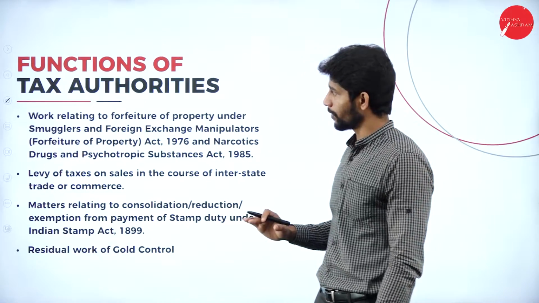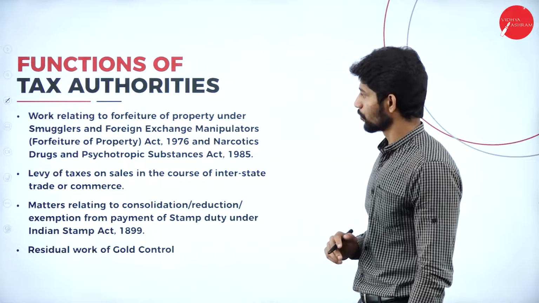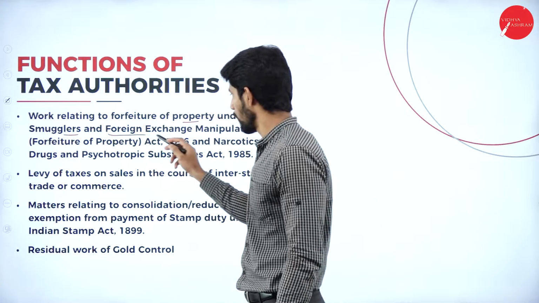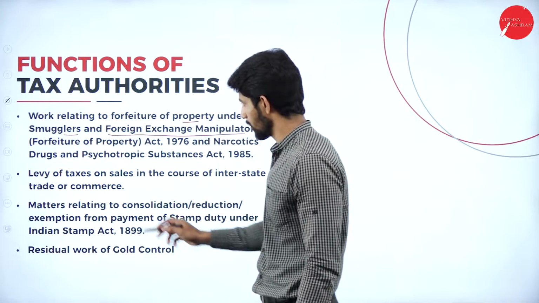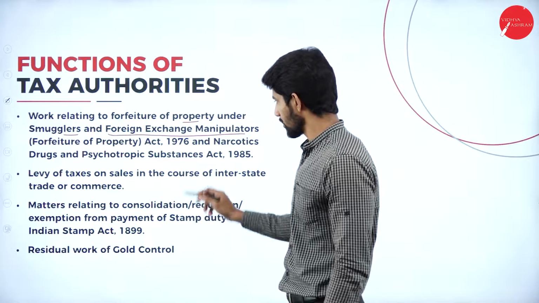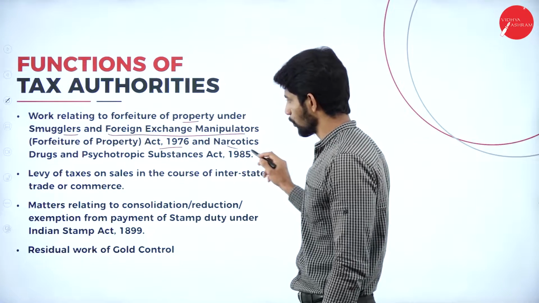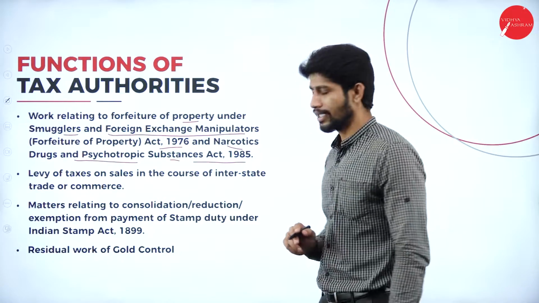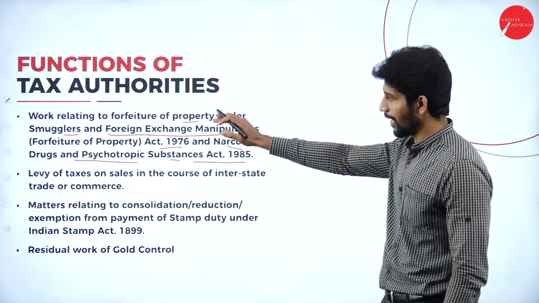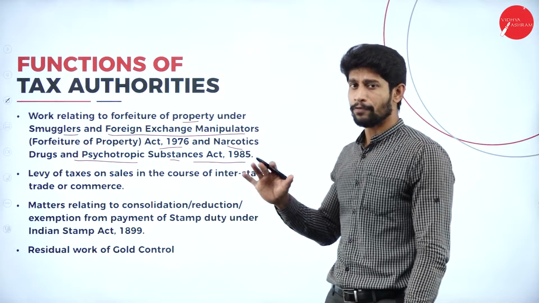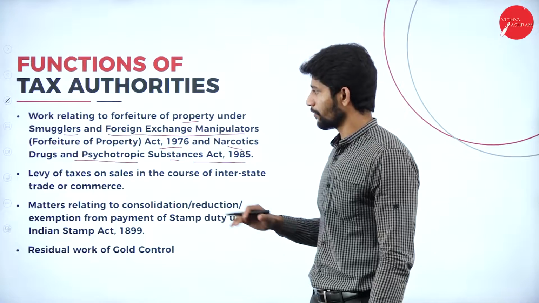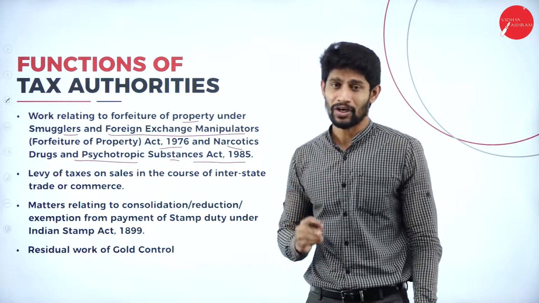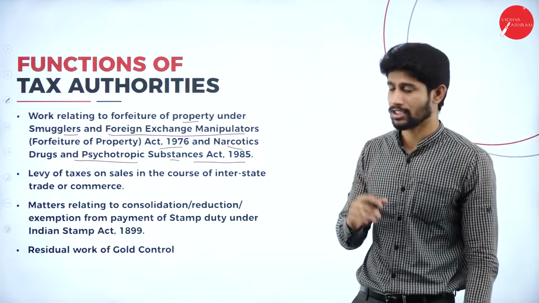Next, moving further, work relating to forfeiture of property under smugglers and foreign exchange manipulators, that is the Forfeiture of Property Act 1976 and the Narcotic Drugs and Psychotropic Substances Act 1985. So they'll have the right. They are supposed to perform the function of acquiring the property of the people who are doing smuggling and the people who are into narcotic drugs activities, illegal drugs activities.